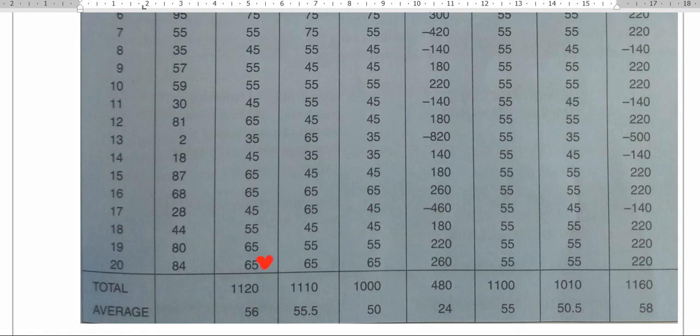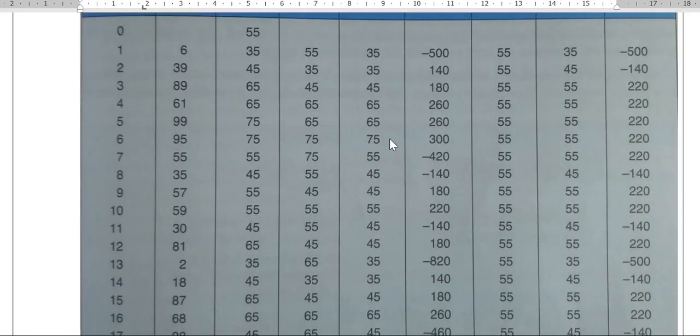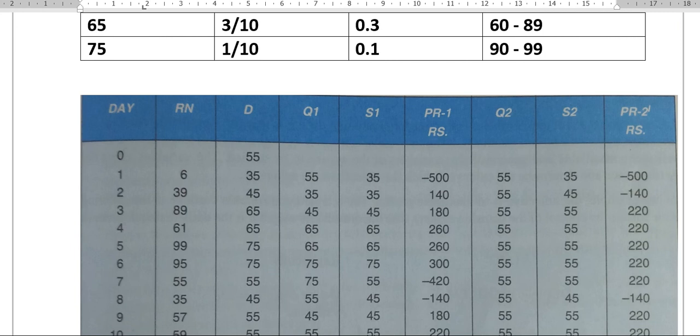Okay. Now we are going to see the effect. So here we are going to see the two effects. That means in one case, the milk vendor is putting the order as per the previous day demand, and in the second table he is putting the order as per the mean. Okay, we'll see both the effects.